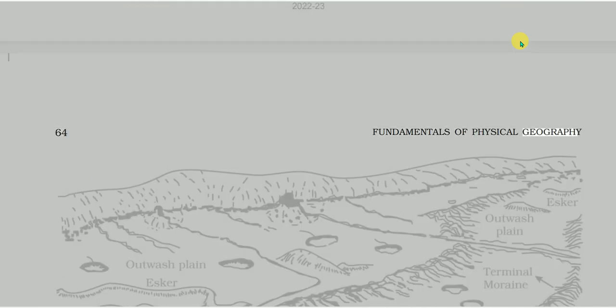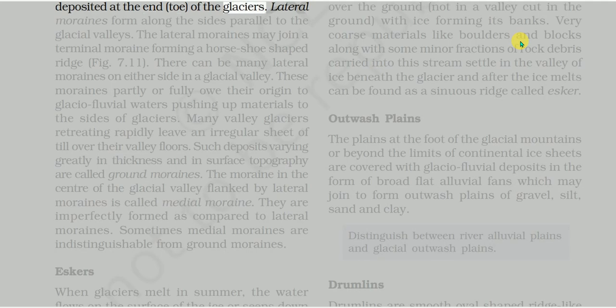Deposited at the end, toe, of the glaciers. Lateral moraines form along the sides parallel to the glacial valleys. The lateral moraines may join a terminal moraine forming a horseshoe-shaped ridge. Fig 7.11. There can be many lateral moraines on either side in a glacial valley.